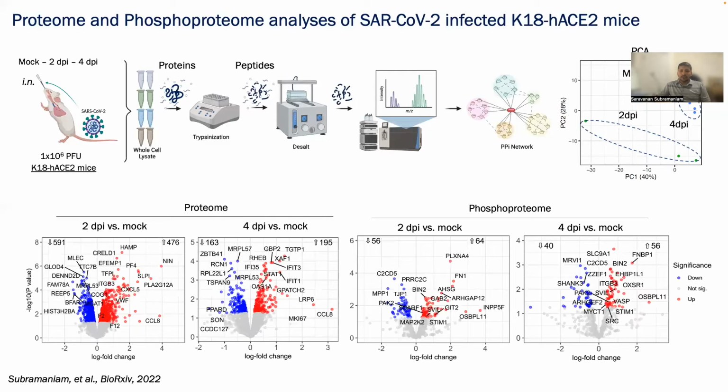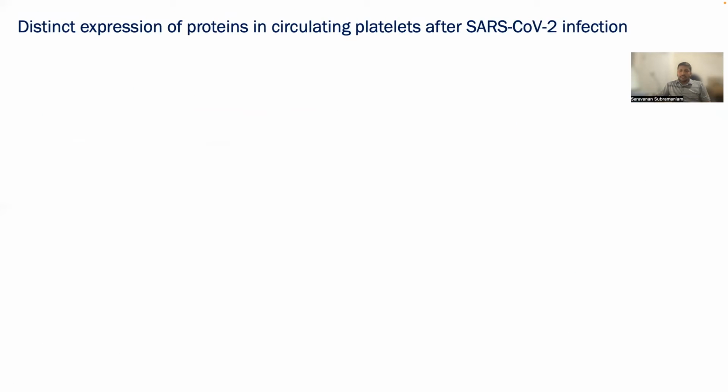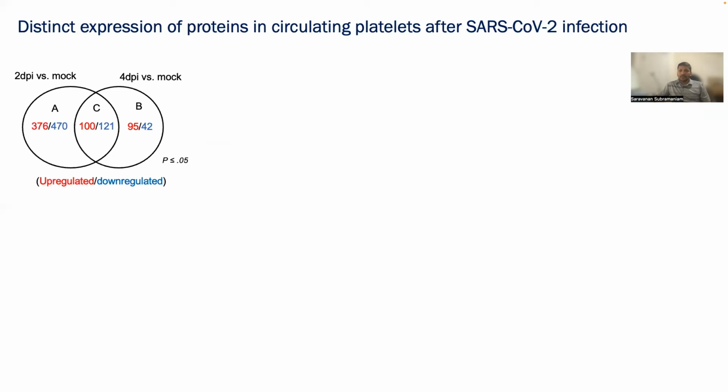Volcano plots showed significantly up and down regulated proteins and phosphoproteins at 2 and 4 days post-infection. From these, we picked significantly differentially expressed proteins at 2 and 4 days post-infection and compared the distribution of proteins. If you look at the Venn diagram, a higher number of proteins fall on 2 days post-infection than 4 days post-infection. And these are all significant numbers of proteins differentially expressed at both 2 and 4 days post-infection.